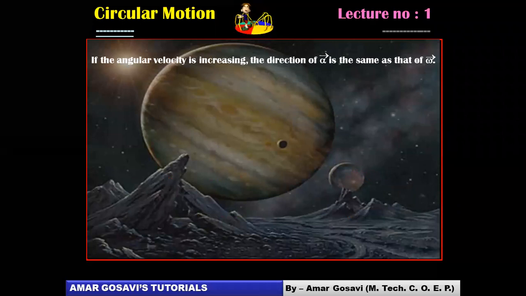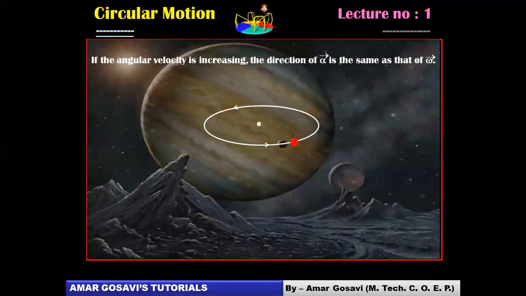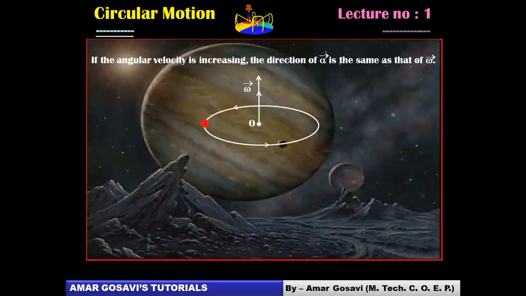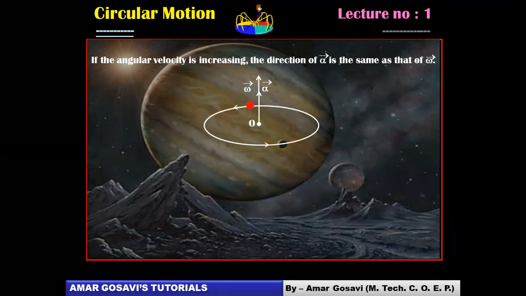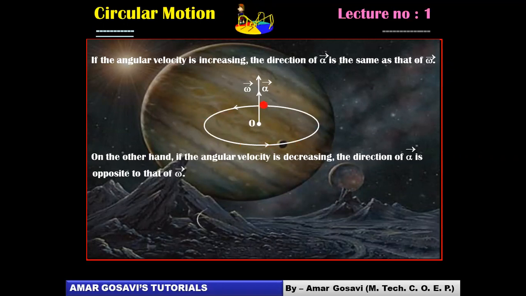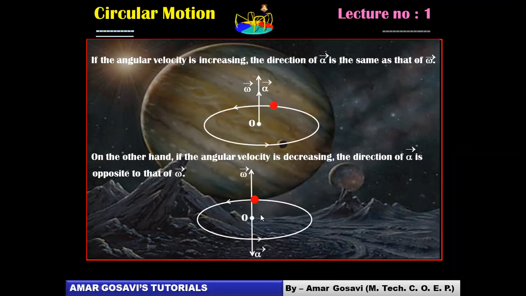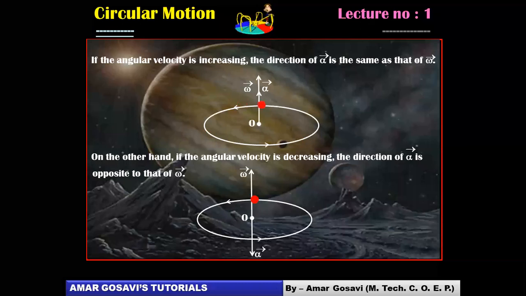So if angular velocity is increasing, the direction of alpha is the same. Angular velocity is increasing, so alpha will be in the same direction as per right hand rule. But if angular velocity decreases, then the direction of omega will be upwards, but the direction of alpha will be downward, because it will be a negative acceleration in that case, just like retardation. So very, very important case. Make a note of it.